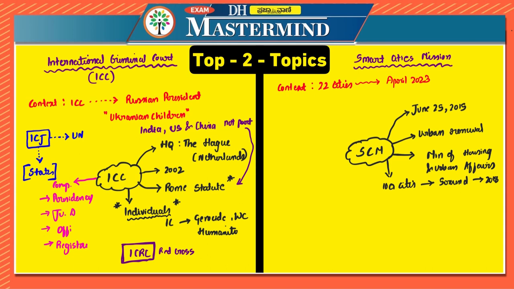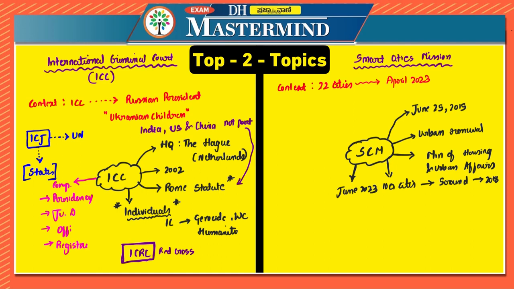So these were very important questions at that point of time. The holistic construction of all these cities had to be completed in 5 years, that is by 2021. But the ministry in 2021 itself changed the deadline for all the cities, and now the deadline is June 2023, before it is extended again.